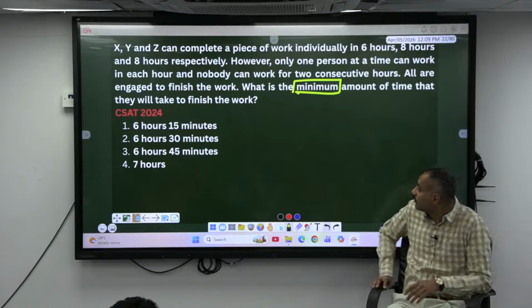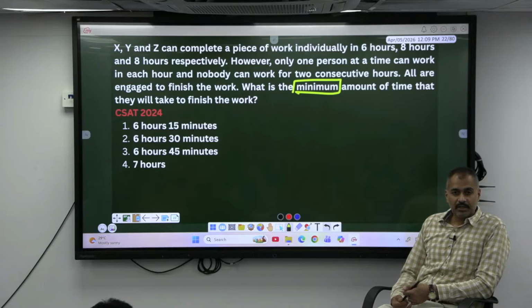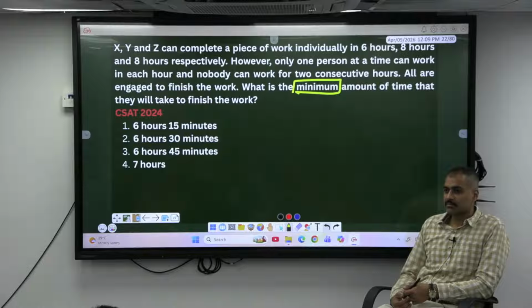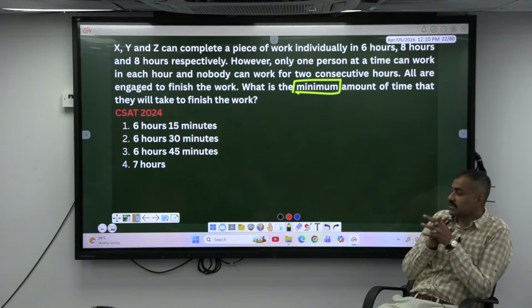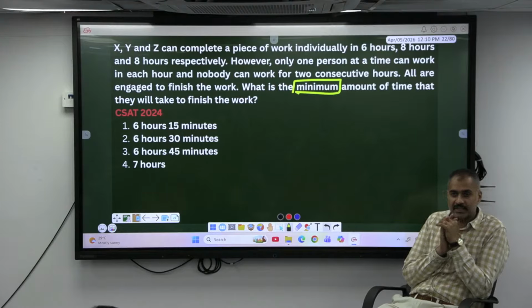Time, speed and distance, time and work all together. Very similarly, since the time is given in hours only, take the LCM, find out the efficiency, and let the person who has more efficiency work for more time. Keep him alternating.